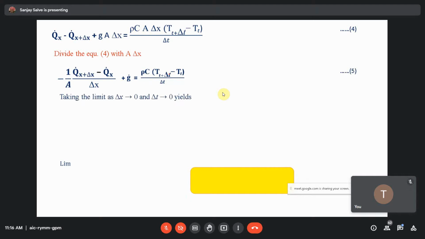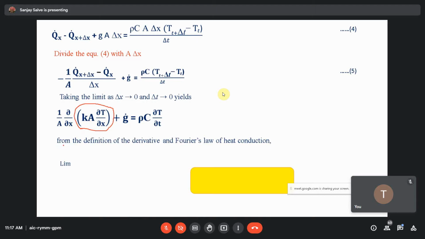Again, take the limit as delta x tends to 0 and delta T tends to 0. Then it is 1 upon A, del by del x of K A del T by del x, plus G dot, equals rho C into del T by del t. Here I can write this one because of the definition of derivative. What is that definition of derivative?